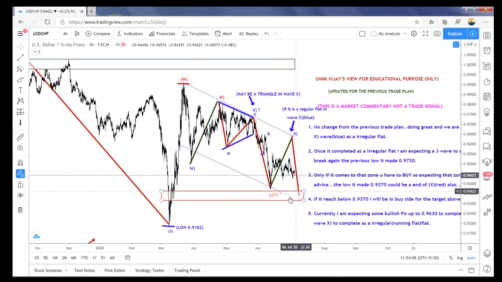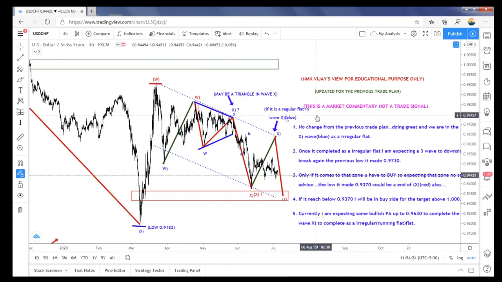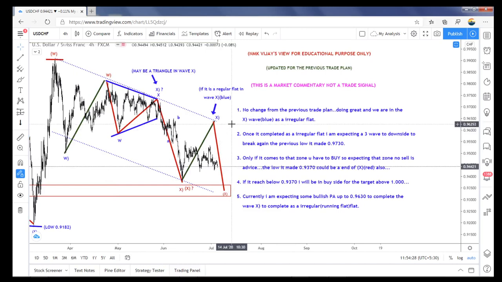So we will take a buy here, and then we will go for that bullish swing, up to target 1. If it doesn't break this low, it will keep going on. So that could be a little bit complex correction that we will watch, and I will inform you. So right now this week I am expecting a little bit up to 9630.